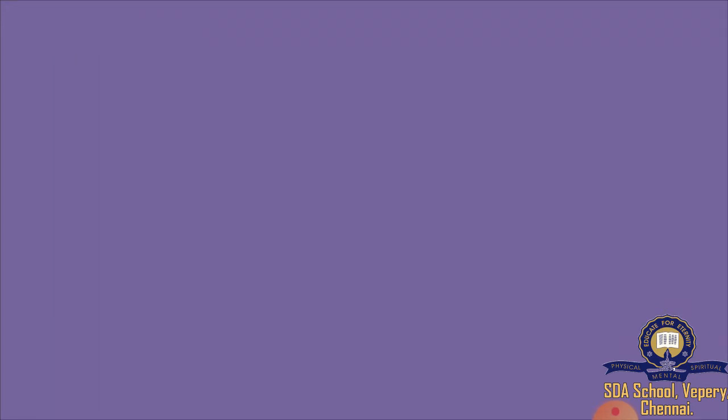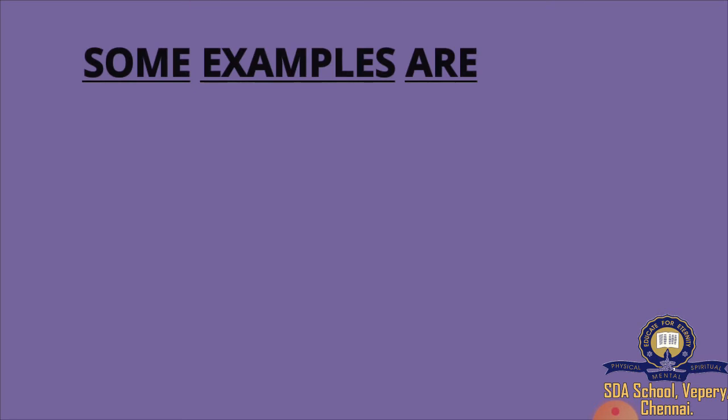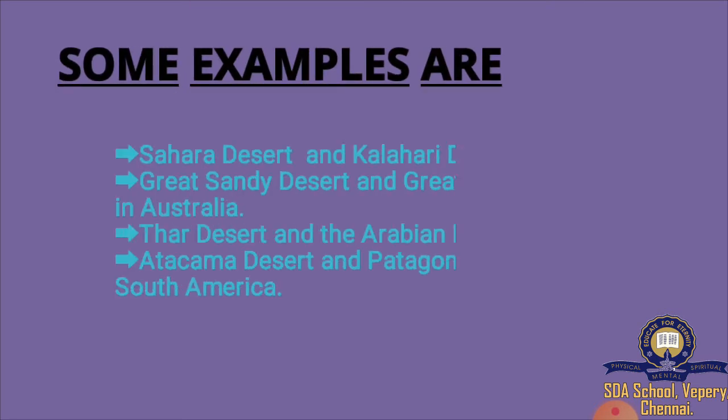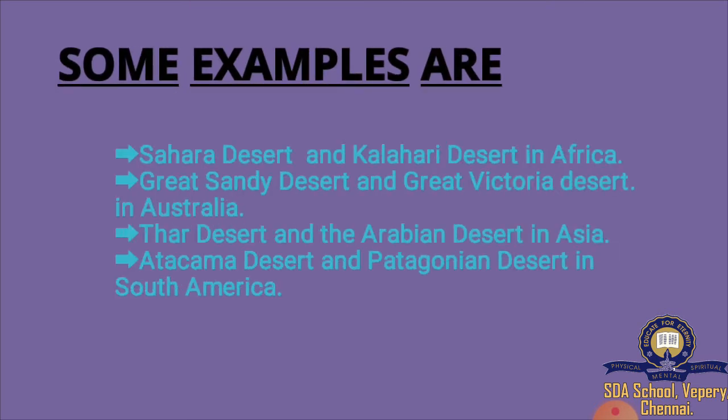Some examples of deserts are the Sahara Desert and Kalahari Desert in Africa, the Great Sandy Desert and Great Victoria Desert in Australia, the Thar Desert and the Arabian Desert in Asia, and the Atacama Desert and Patagonian Desert in South America. These are some examples of deserts.